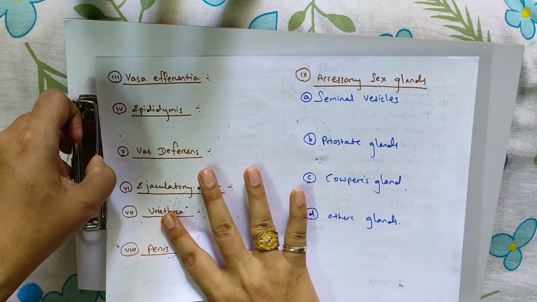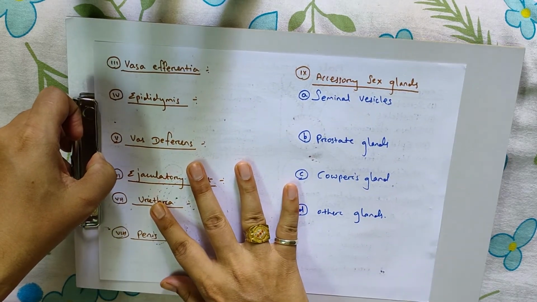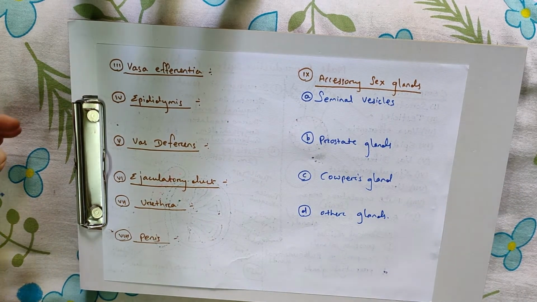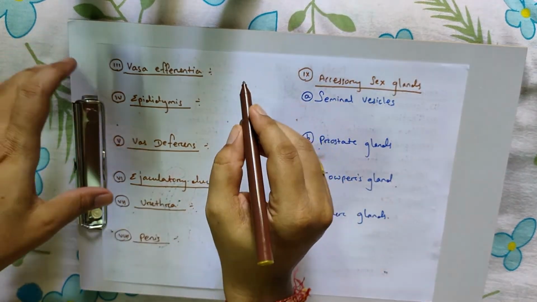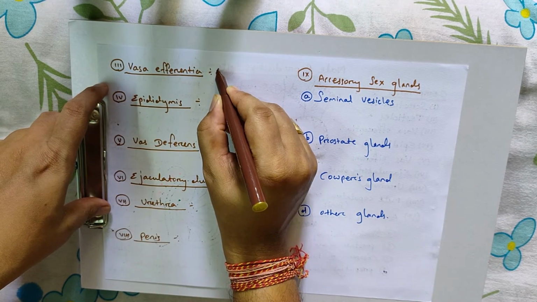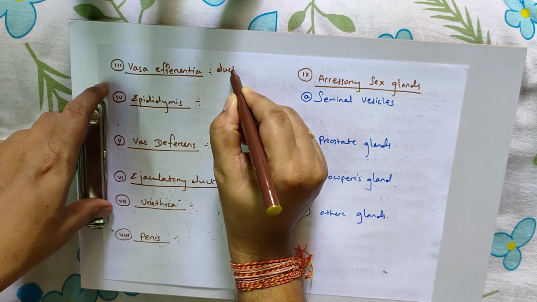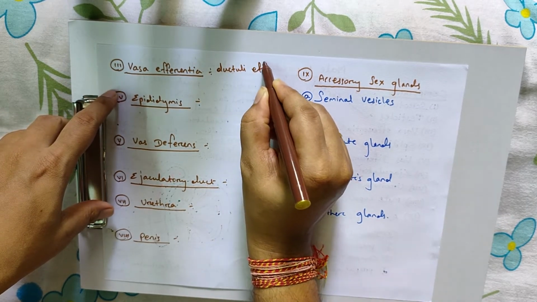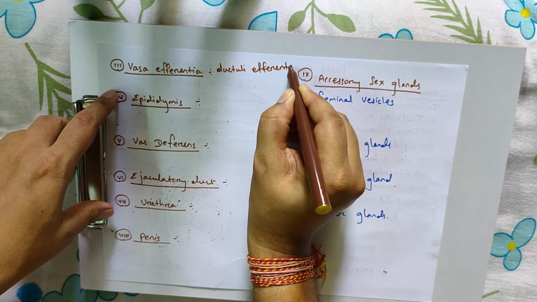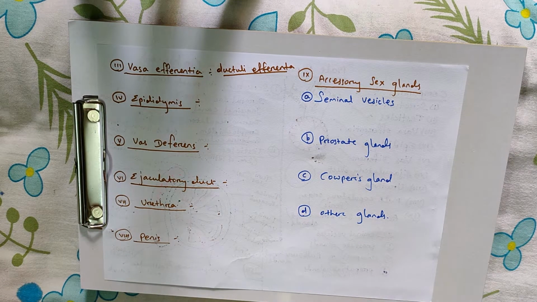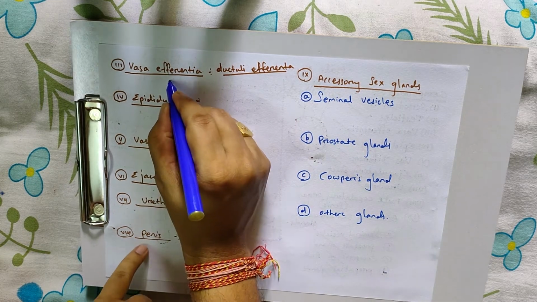Now come to the part vasa efferentia, also called ductuli efferentes, around 15 in number.